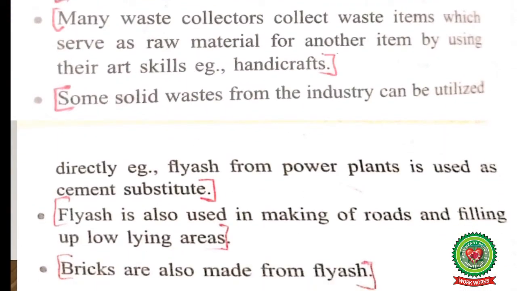Now let us read further. Many waste collectors collect waste items which serve as raw material for another item by using their art skills, for example, handicrafts. So children, whenever we throw our waste wooden articles, the waste collectors pick it up and give it either to the furniture shop or to the carpenter, who in turn converts it into a new wooden good. Some solid waste from the industry can be utilized directly. For example, fly ash from power plants is used as cement substitute.